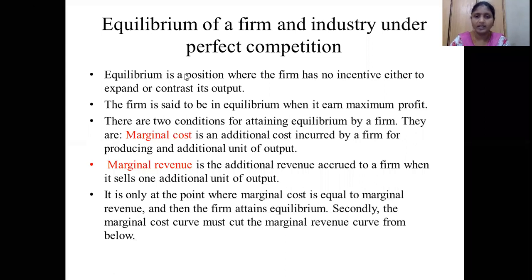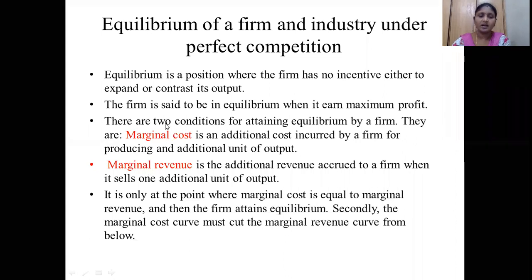That means whatever revenue accrues, meaning is accumulated, to a firm when it sells one additional unit of output. From that additional unit, the sales have increased. It has sold some extra products, and from those extra products it generates some revenue. That is called marginal cost and marginal revenue. Hope you understood these things.